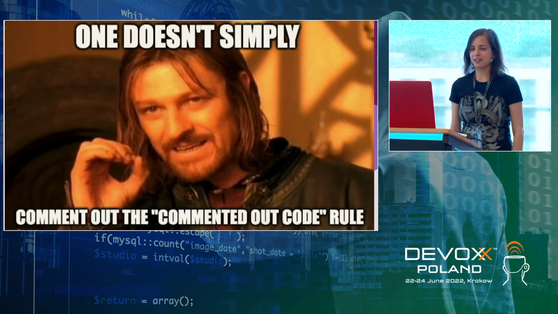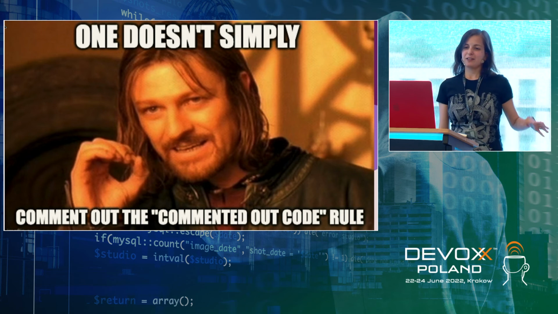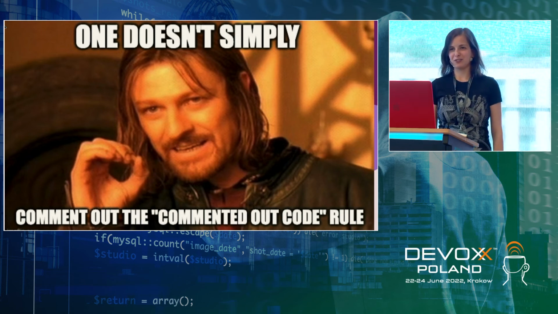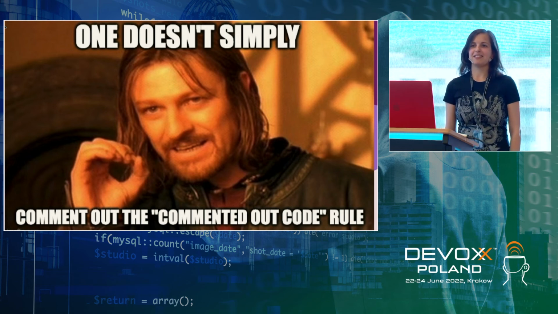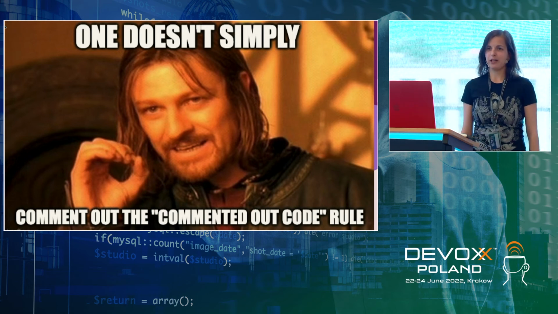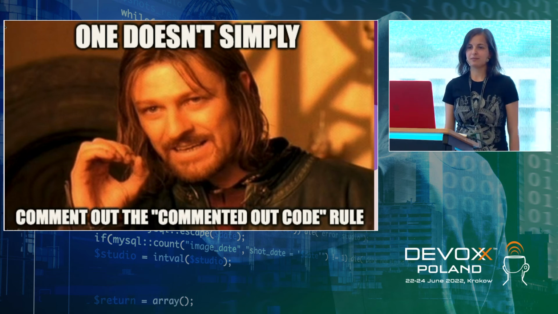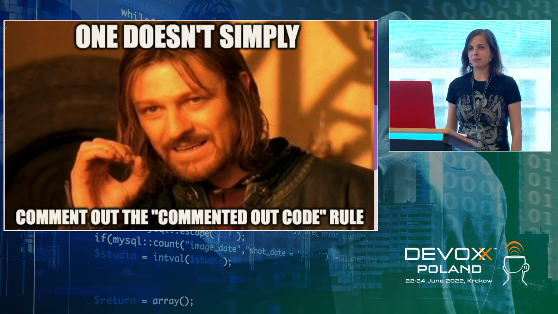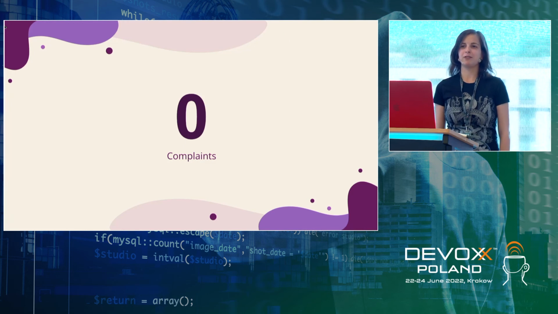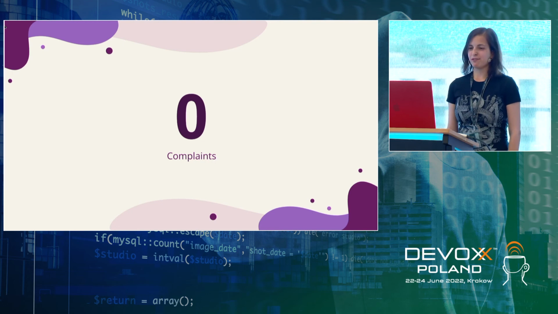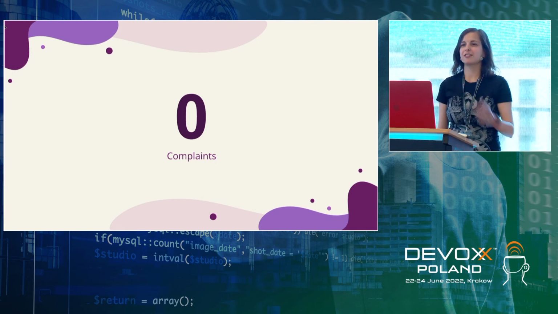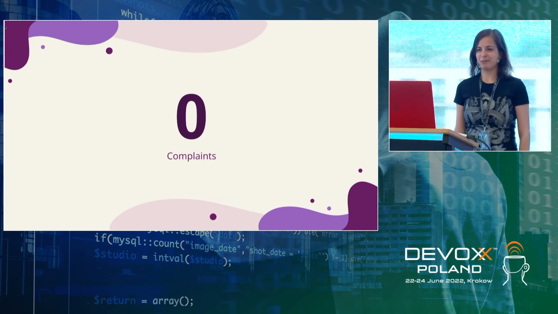Some of us decided: let's comment out the commented out code rule. We thought, okay, that's a crazy idea. We'll have a lot of complaints and so on. But complaints about the performance were even more, so we decided to do this. And we had 0 complaints about this rule, so you can imagine how useful it was. So currently, this rule is not working. If you're using SonarKotlin and you don't see any issues with commented code, it's just because there is no implementation for this rule.